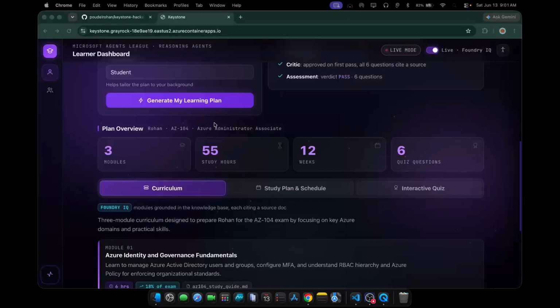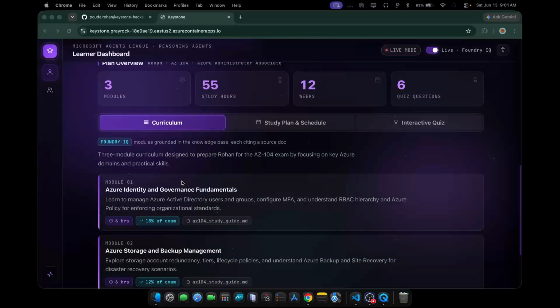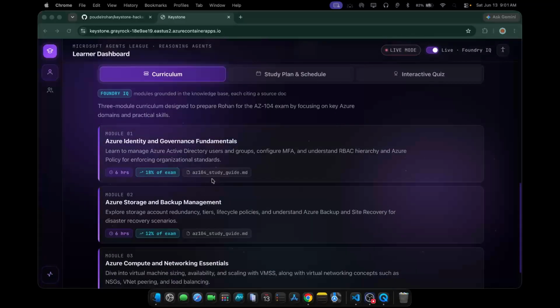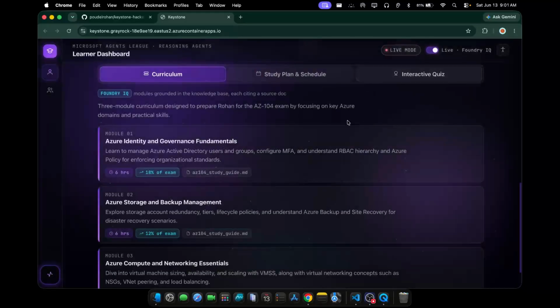Here now we have a curriculum with 3 modules. This is the part I'm most proud of also. Every module shows which document it came from. Let's see what happens when I click on the source. The actual document pops up and the exact passage is highlighted. So when the AI tells me to study something, I can see the line it took that from. The agents are only allowed to cite from this knowledge base, and if something ever comes back without a real source, the critic agent sends it back and the writer agent has to try again.